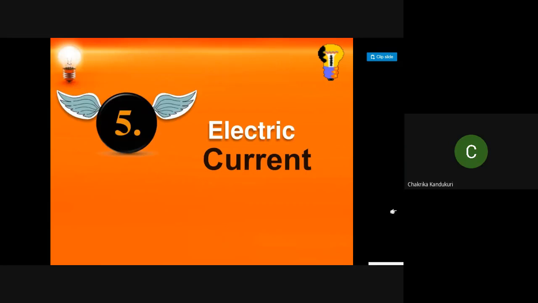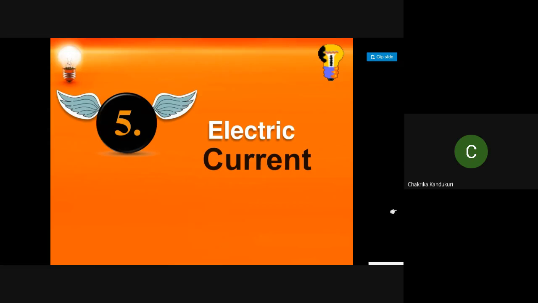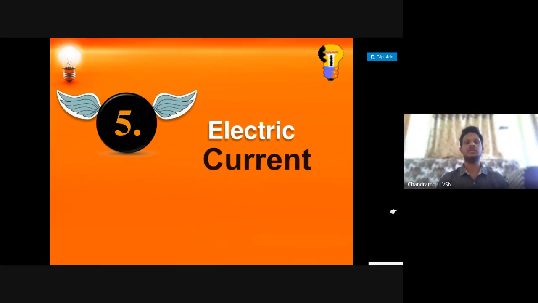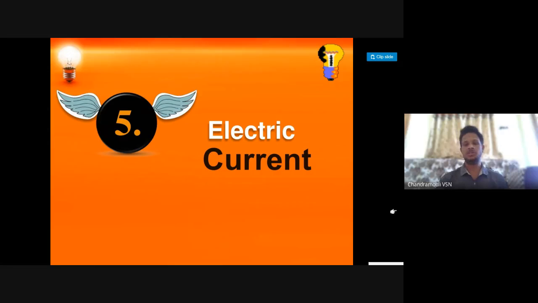Q by T. Coulomb per second is called Ampere. Ampere is used to measure electric current, with an ammeter. And how do we take the direction of current? Opposite to the flow of electrons; that is, opposite the flow of current.